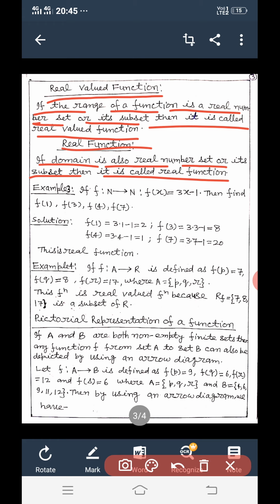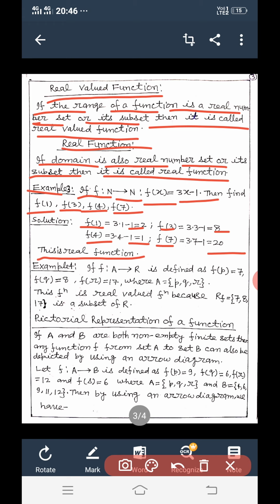Taking an example, if a function is defined from N to N, means set of natural numbers to set of natural numbers, such that f(x) is equal to 3x minus 1, then find f(1), f(3), f(4), f(7). Here f(1) is equal to 2, f(3) is equal to 8, f(4) is equal to 11, f(7) is equal to 20. This is a real function because here the domain and range both are subsets of the real number set.